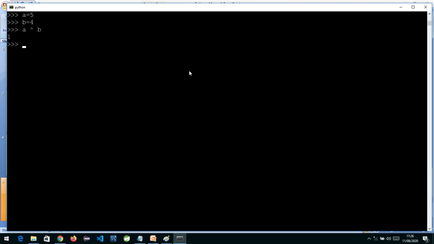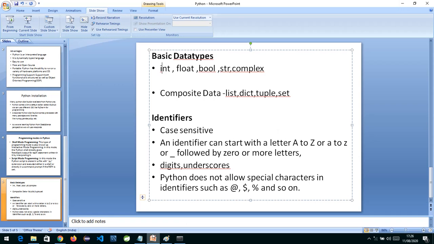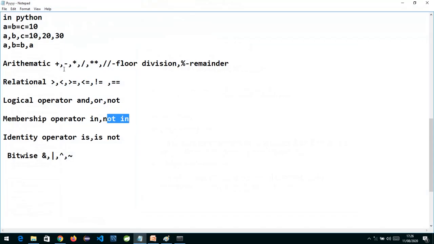So these are the bitwise operators you have. These are the operators we have studied in Python. In Python you have different operators. You can make use of arithmetic operators or relational operators to check some condition, or logical operators to combine two conditions. The membership operator is used to check whether something is a member of that respective iterable type or not. The identity operator is used to check whether two references are the same or different. And the bitwise operator is to do bit by bit operations. If you want to do bit by bit ANDing, you can go for the bitwise AND operator.